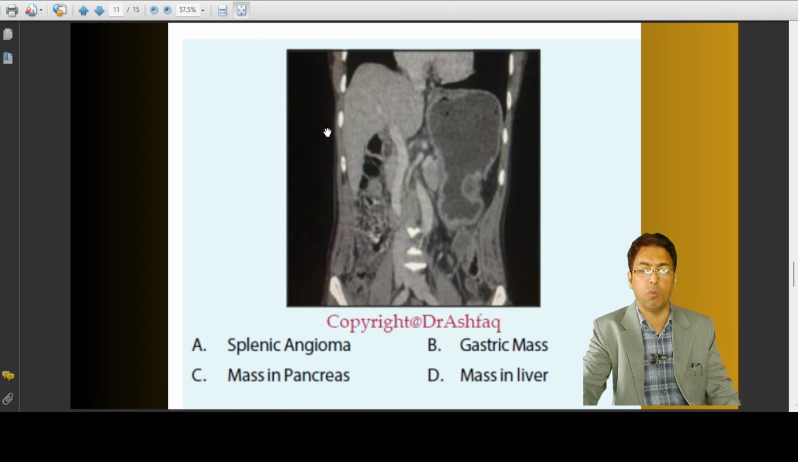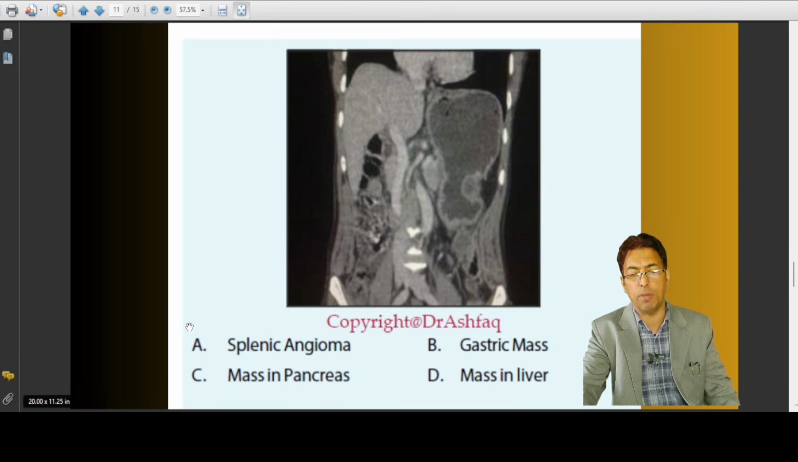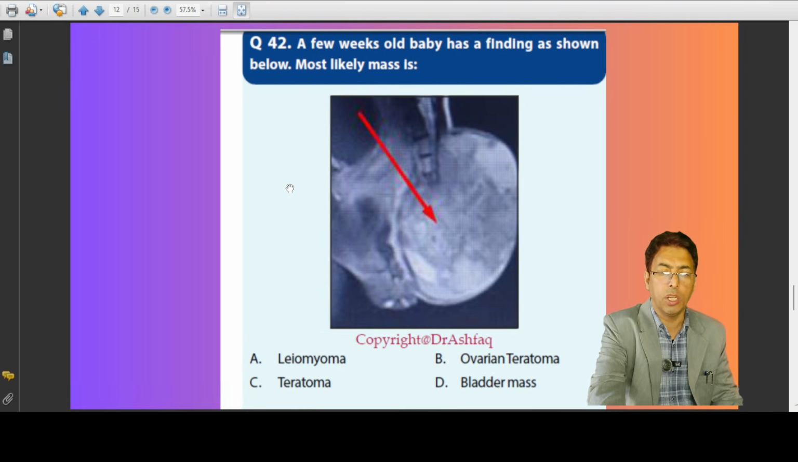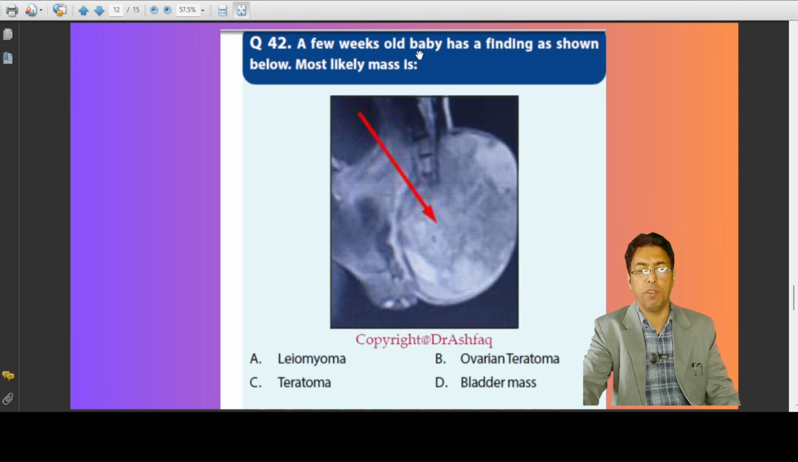Here you can see a well-established gastric mass. Your ability to recognize CTs, MRIs, PET scans, and ultrasounds is sometimes tested. In here, a few weeks old baby, what type of swelling is it? You can see the sacrococcygeal teratoma over here. So it is a teratoma.